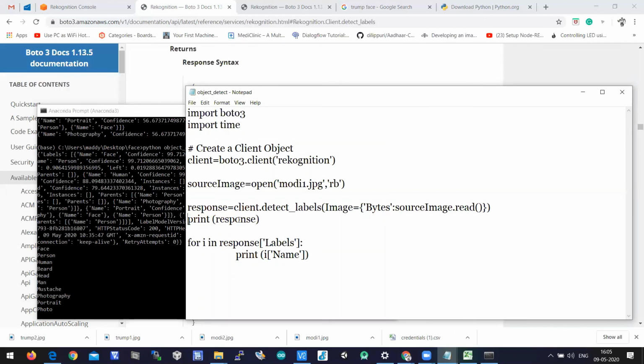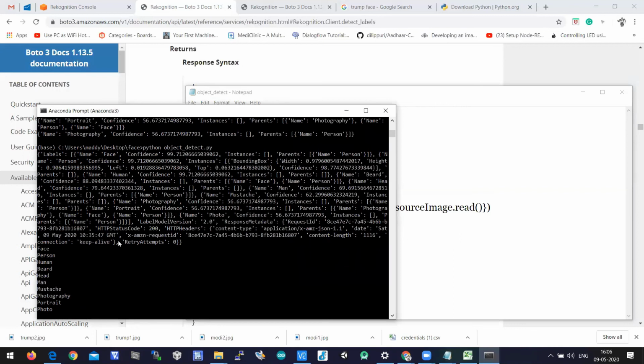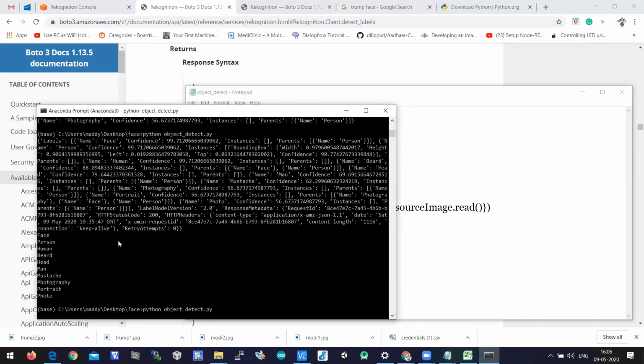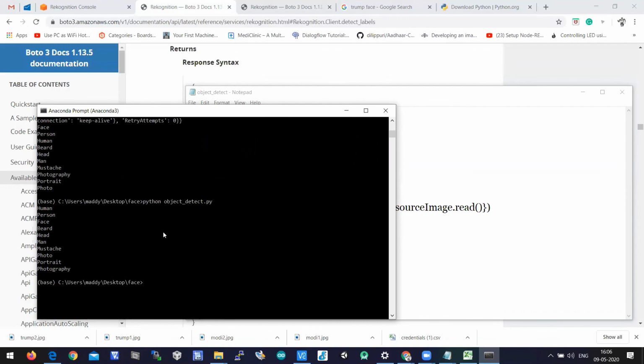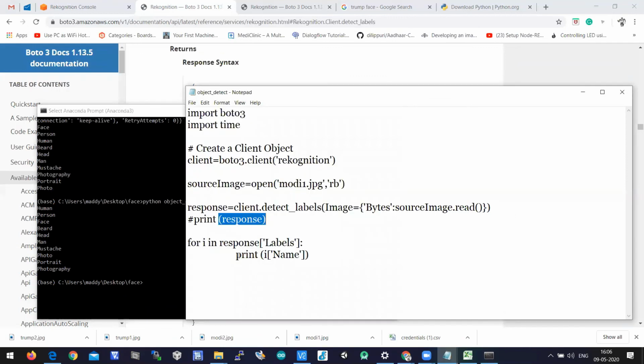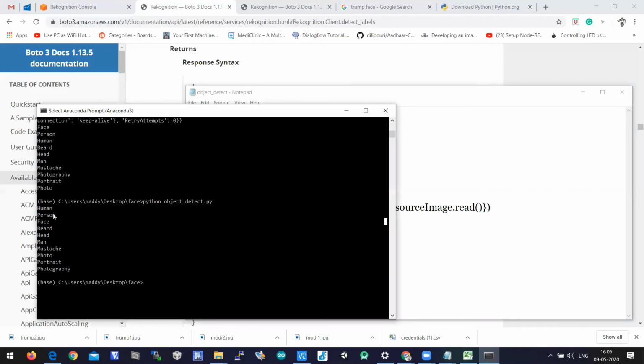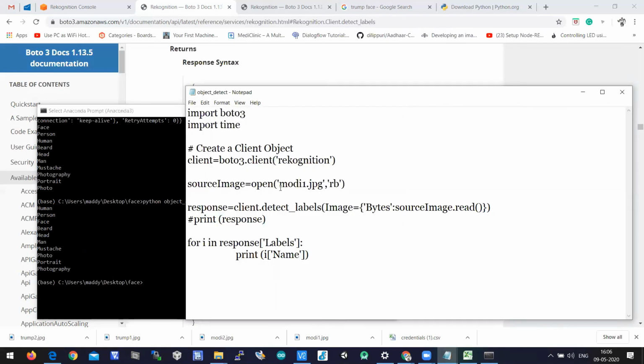Let us comment out the print of the response. Here I wrote a for loop to identify the names of the objects which have been identified from the image. When I print the label name, it prints human, person, face, beard, head, man, Instagram, photo, portrait, photography. These are the different labels identified when you pass an image of Modi.